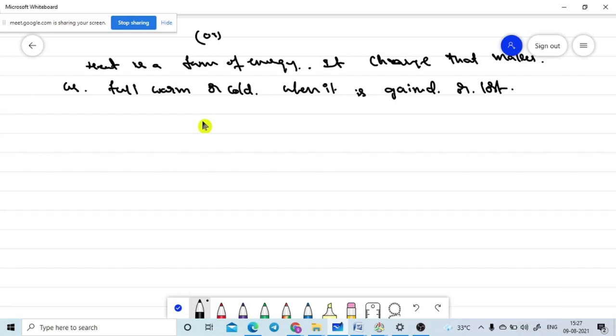Otherwise we feel something cold, meaning the temperature is reduced. So if we gain heat it becomes warm, and if we lose the energy it becomes cold. This is also one definition.